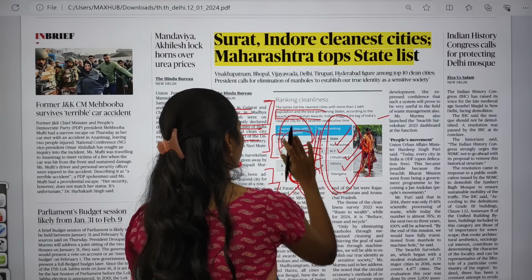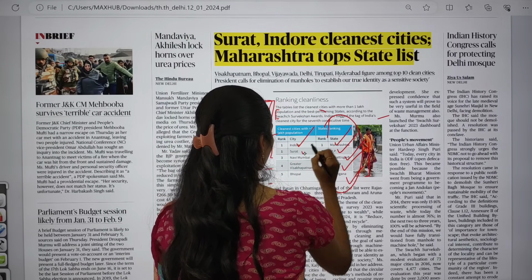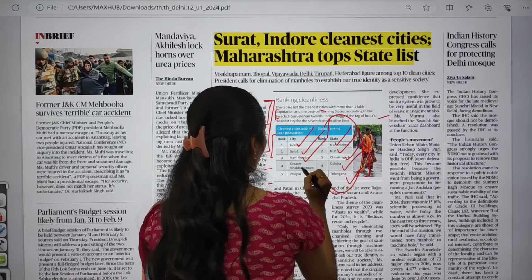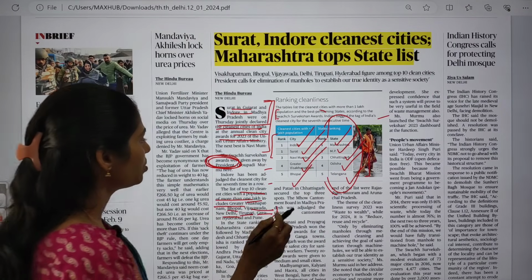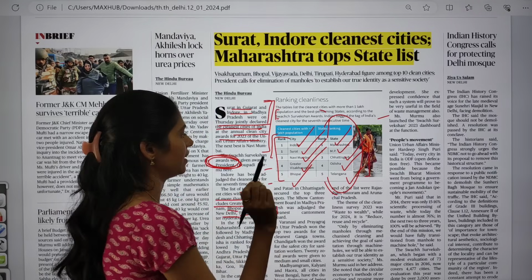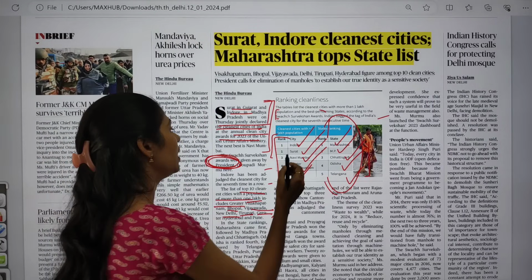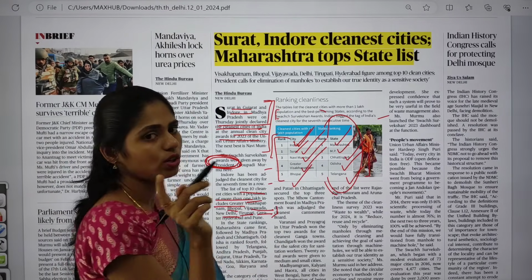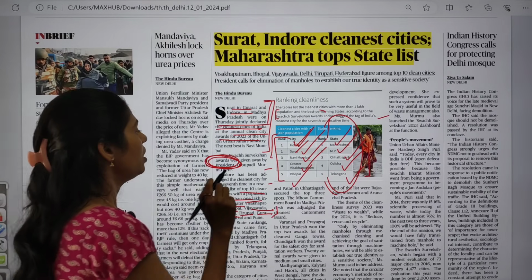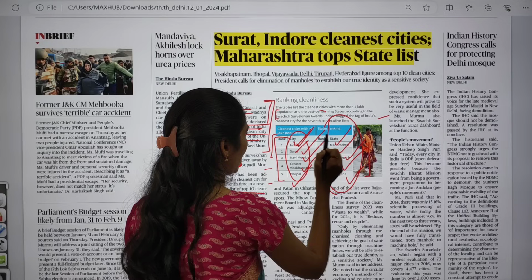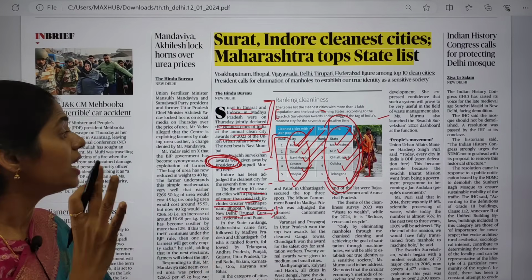And if you are talking about the city wise rankings, we have Indore first, second is Surat, third is Navi Mumbai, fourth is Visakhapatnam, and fifth is Bhopal. So you have to see these rankings. We have 2 first rankings, that is Indore as well as Surat. So 2 cities got the same first rank. You have to see the city and from which state they are, which state has the more number of cities.